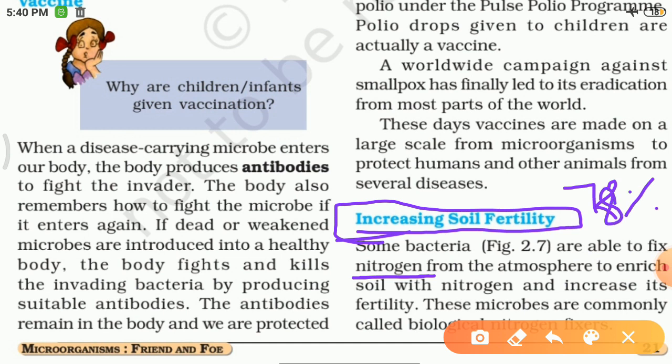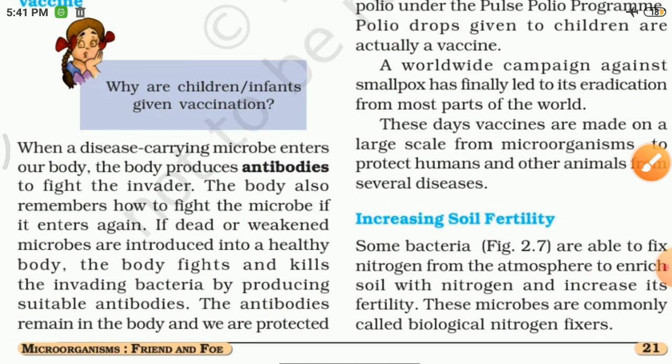78% nitrogen in the atmosphere, but this nitrogen is not useful for the plants because the plants are unable to take this 78% nitrogen directly. They want some nitrogenous compounds that should be in the soil, and this work is done by some particular bacteria called nitrogen fixing bacteria. They are able to fix nitrogen from the atmosphere to enrich soil with nitrogen and increase its fertility. These microbes are commonly called biological nitrogen fixers.